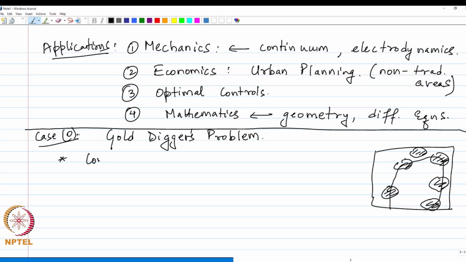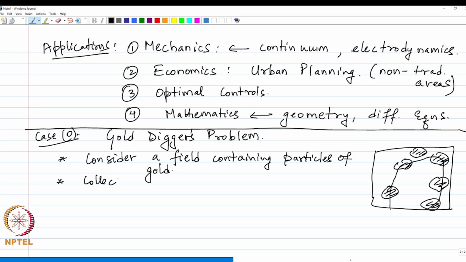So, the problem is as follows. We consider a field containing particles of gold, and the objective is to collect the most amount of gold by choosing the best path.